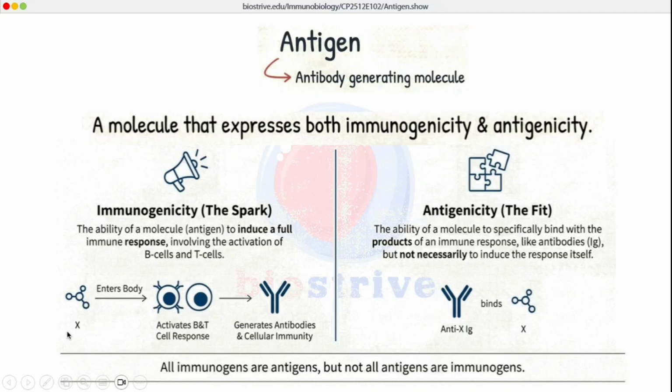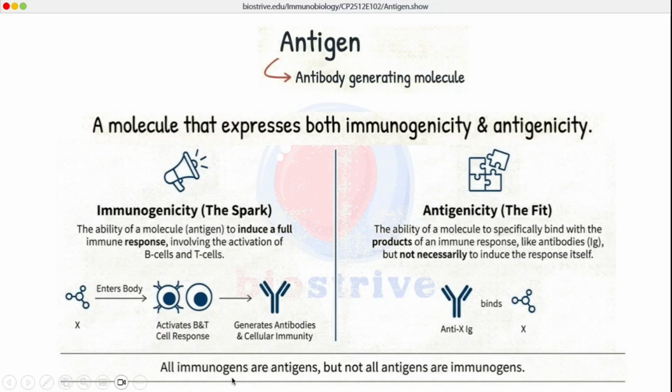Let's take an example of this molecule X. This molecule X enters our body and it is able to generate specific immune response. We can call this X immunogenic. And when these B cells release specific antibodies against this molecule X, anti-X antibodies are able to bind to this molecule X. We can say this molecule X is able to bind with these antibodies, so it is antigenic as well. This molecule X is both immunogenic as well as antigenic.